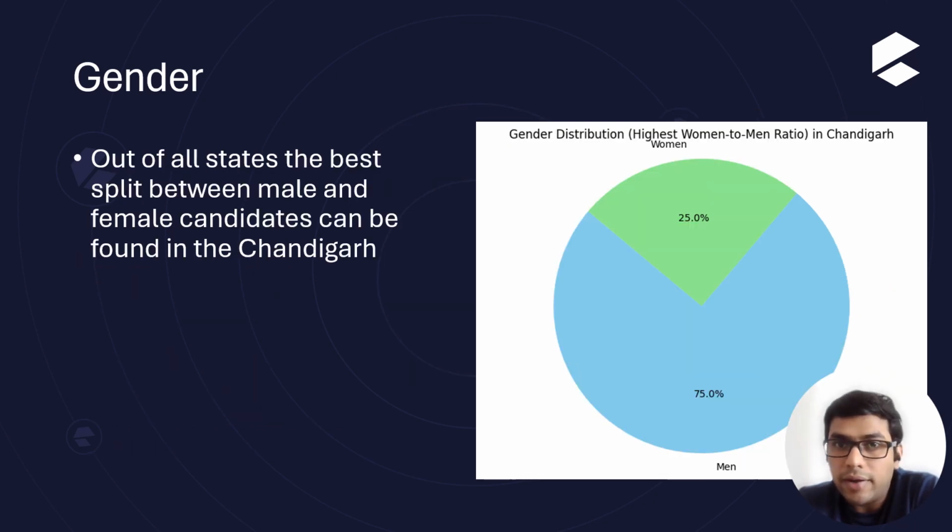As per the data, Chandigarh is a state where the female candidacy is greater than the national average, which is 25%, and that's good.